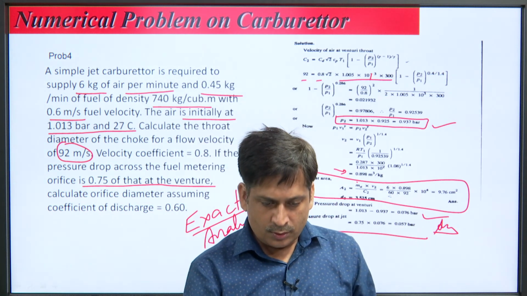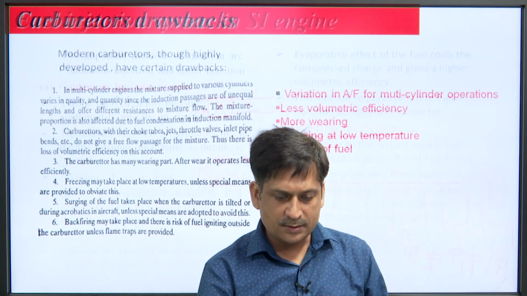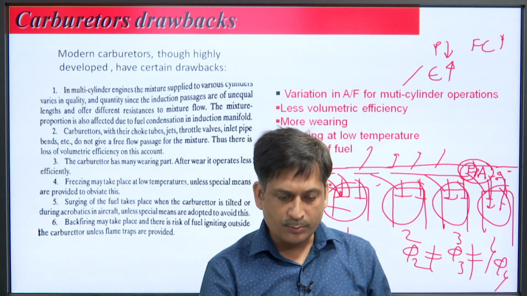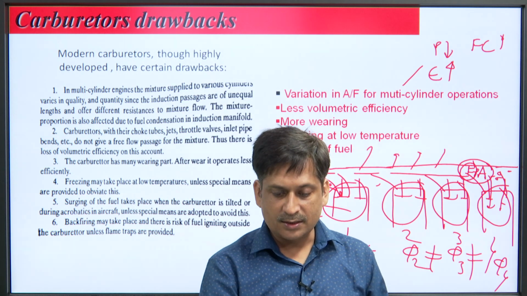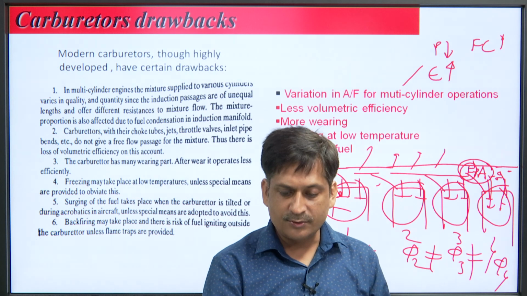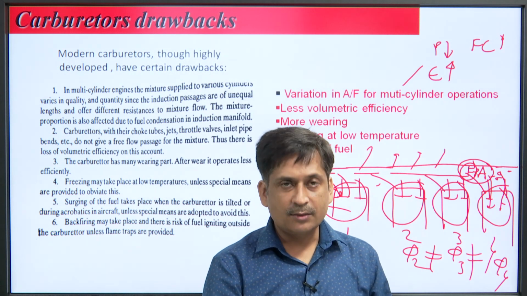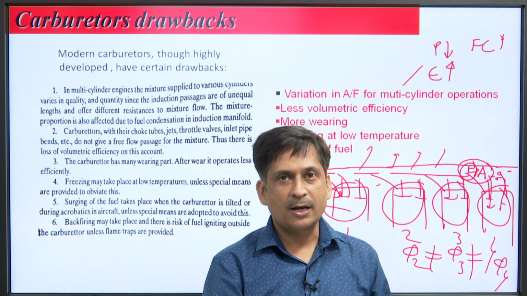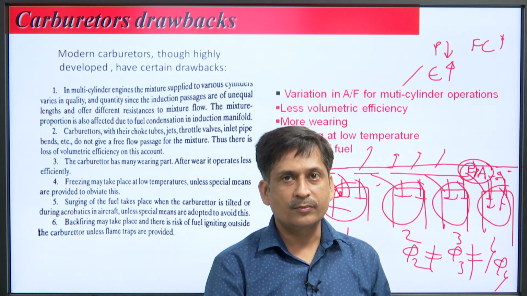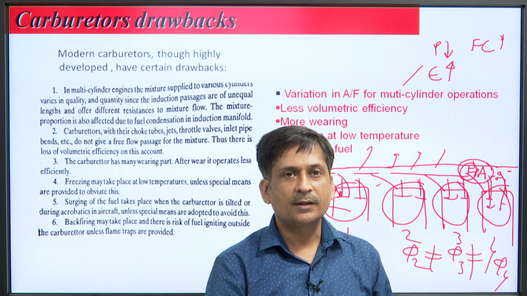In this lecture we have discussed all these parameters, what the carburetor drawbacks are. These are the drawbacks: variation in air fuel ratio in multi-cylinder engines, less volumetric efficiency, over wearing, freezing, surging of fuel, backfiring, and these are very serious drawbacks, and nowadays they are very serious because emissions are a bigger problem. New norms are coming day by day and the emissions are challenging.